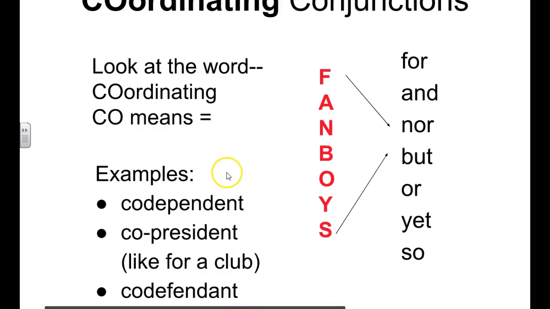Here are some examples of words that we use the word co in. Codependent. That's two people who are equally dependent. Co-president. Two presidents, both presidents. One of them is not a vice president. They're co-presidents. Co-defendants. In a court of law, if two people are co-defendants, they are equally facing charges together.